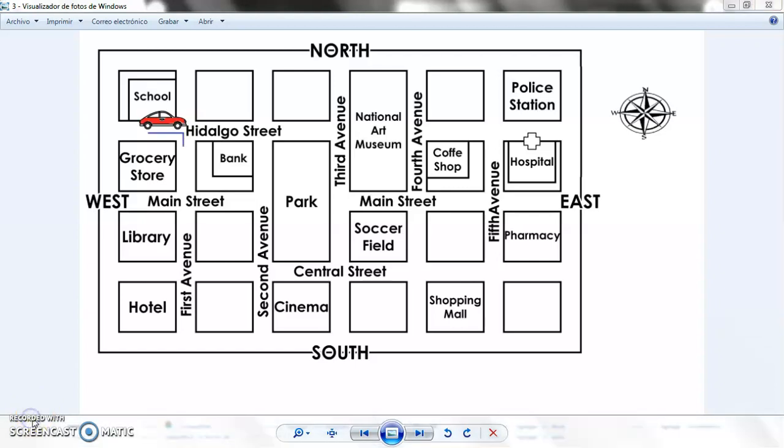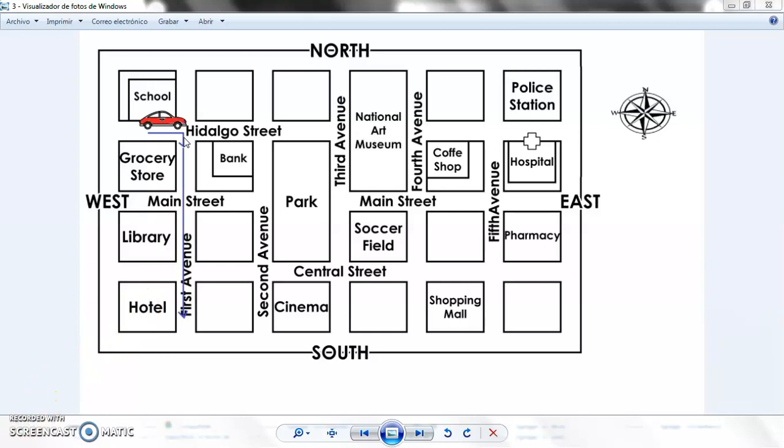Well, in this case, the instruction, if I want to go to the hotel, will be turn to the right, like I'm doing here. Turn to the right. Remember, you need to remember that you're here. Imagine yourself that you are here. So turn to the right or turn south. Remember? Cardinal points. Turn south, turn to the right. And what's next? Because I want to go to this place, to the hotel. What I need to do?